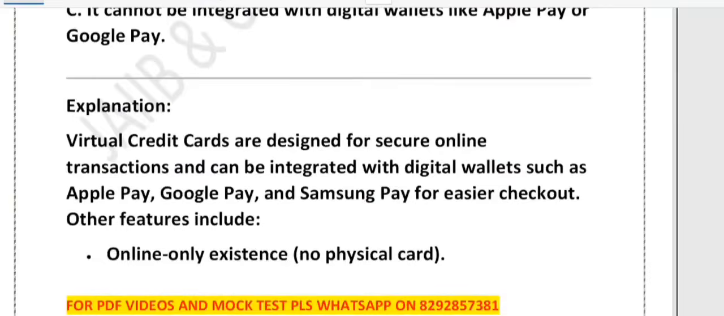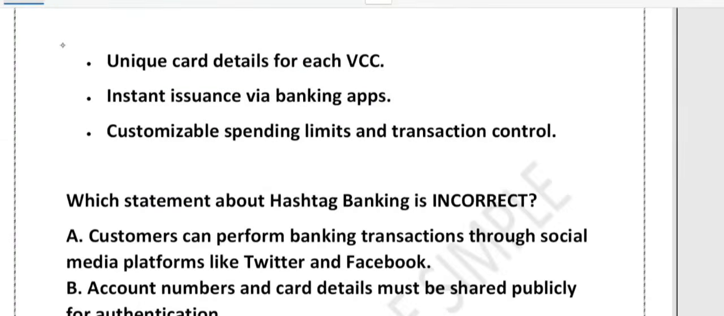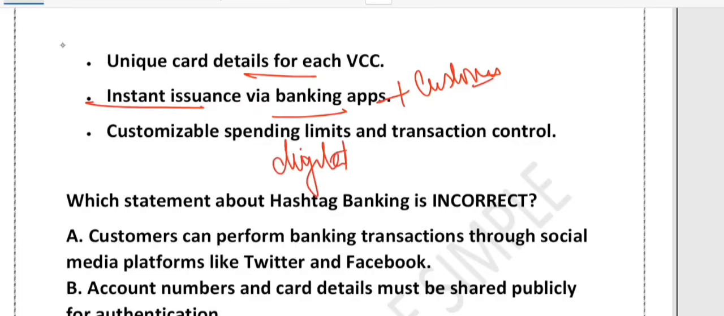So what we learned from this question is that VCC means digital only. Just remember the word VCC only means digital, right? It has unique details like number, CVV, expiry, and instant issuance plus custom limits. Limits are also customizable, and they work with a digital wallet, for example, Apple Pay, Google Pay, etc.